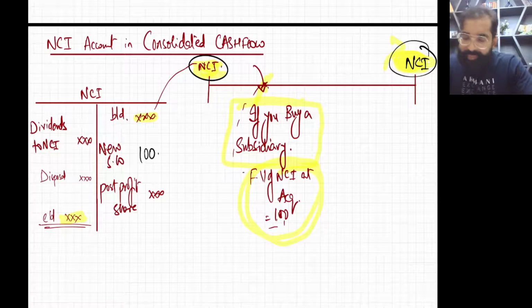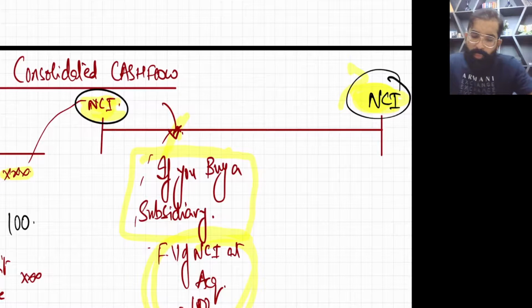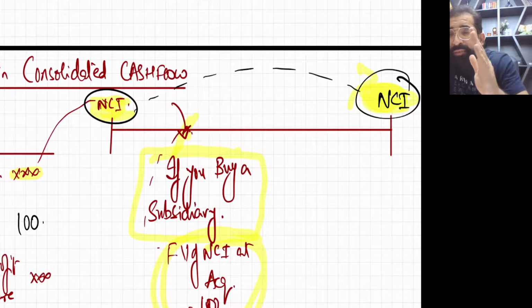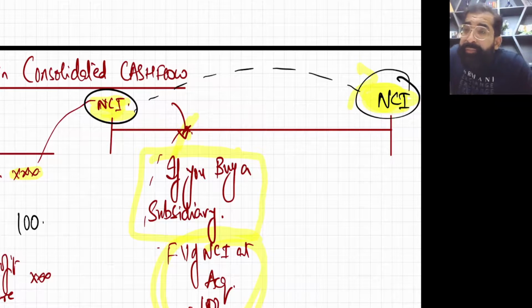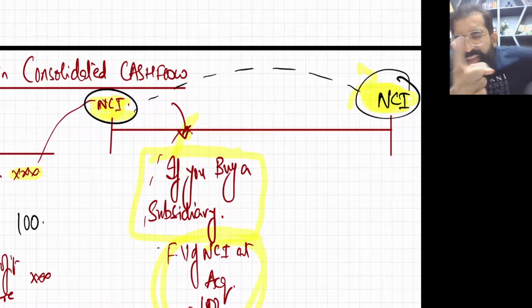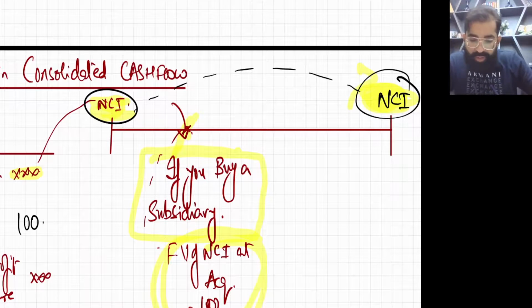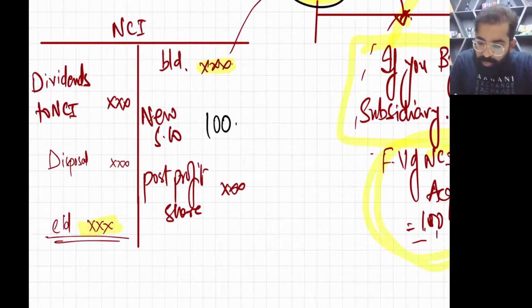Now one more thing, as they have given you opening NCI as well as closing NCI. Use your brain. The difference between opening and closing NCI, the major thing is S company's profits, because these companies are ongoing companies, they are generating profits. So when S company is generating profit, there is some share with parent company and some share with NCI. Definitely, because of S company's profit, NCI will also get the benefit. So NCI will be increased post profit share.